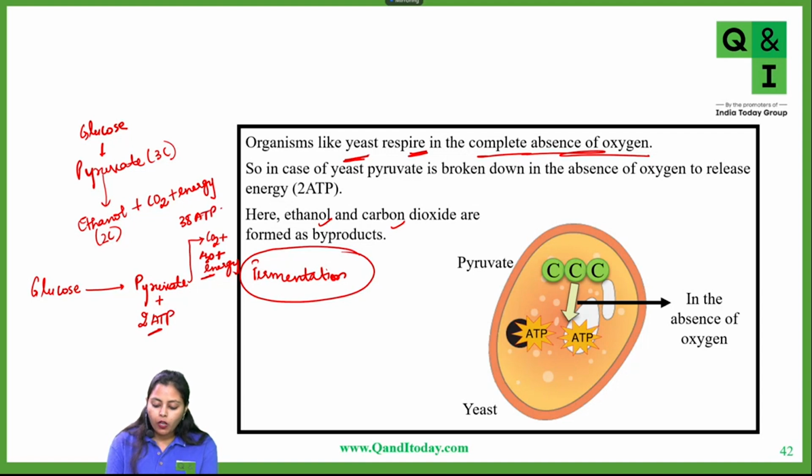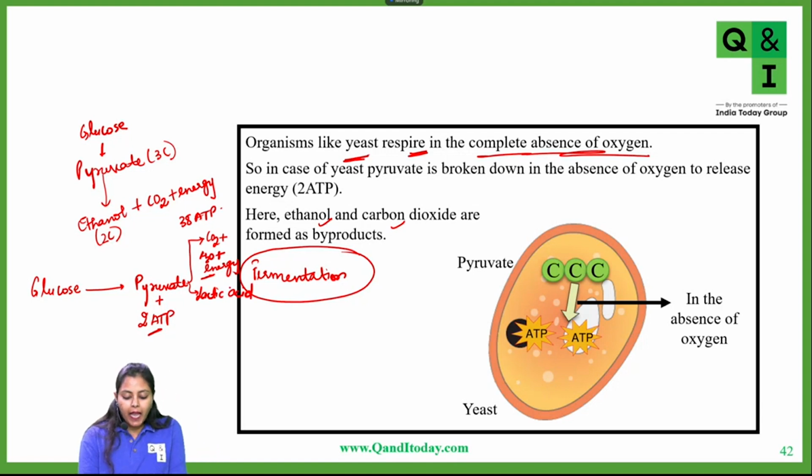However, when pyruvate is converted into lactic acid in absence of oxygen in muscles, in NCERT it has been shown as lactic acid plus energy. This energy is basically these 2 ATP molecules only, which are formed during glycolysis. In NCERT, these 2 ATP are not mentioned earlier; they are directly mentioned at the end stage. But these 2 ATP molecules are formed in the first step itself.